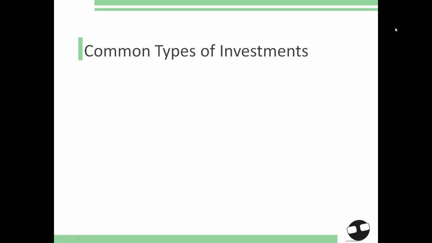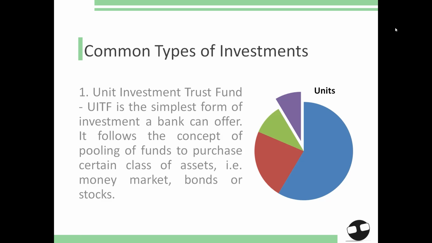Unit investment trust fund is the simplest form of investment a bank can offer. It follows the concept of pooling of funds to purchase certain class of assets. For example, money market, bonds, or stocks. In return, the investor is buying units as an evidence of the investment account. The units are assigned with a price known as the net asset value per unit, which is subject to daily fluctuation depending on market conditions. This fluctuation provides the fund's value to appreciate over time. The minimum investment for this account may range from 10,000 to 100,000 pesos, depending on the trustee bank's policy.